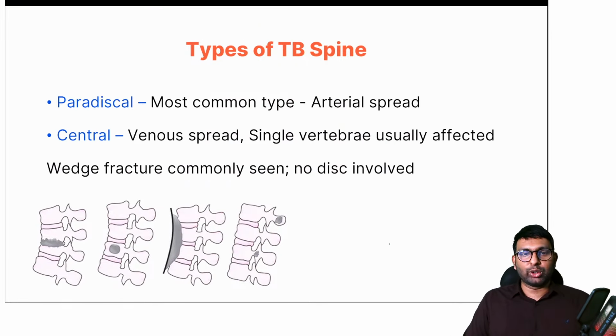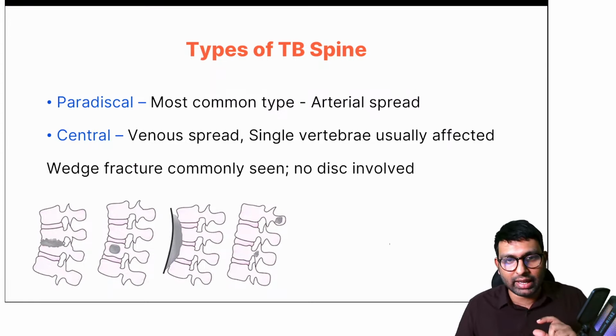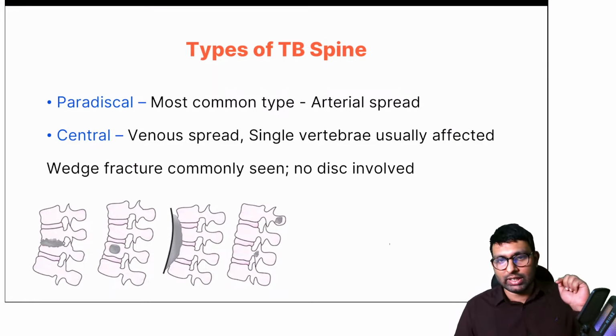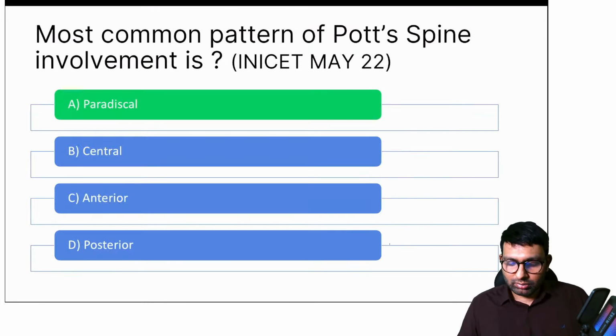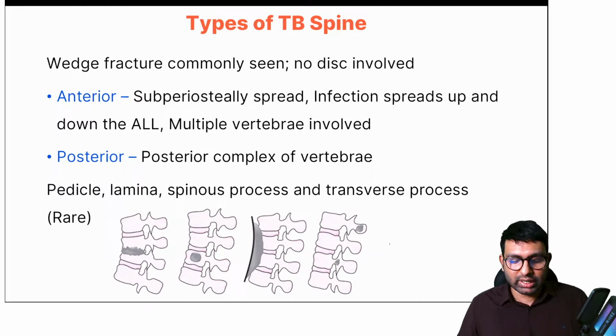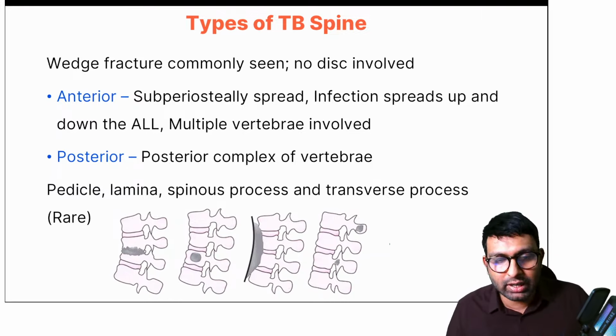So this is what I was trying to explain. Paradiscal is arterial spread. Central is venous spread. Single vertebrae is involved. There will be wedging of the area. Disc won't be involved because venous goes directly into the vertebrae. And also posterior and anterior type. Anterior is subperiosteal spread and posterior is spread through posterior element.